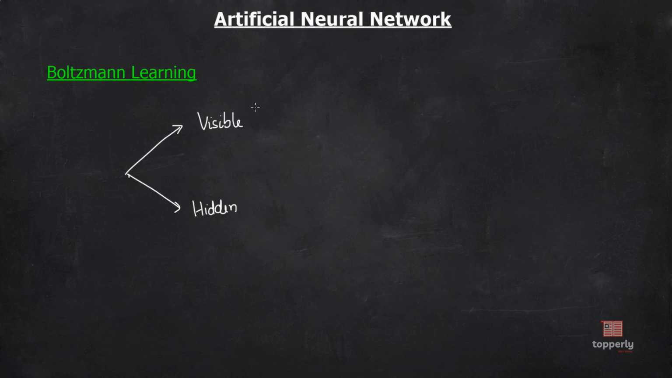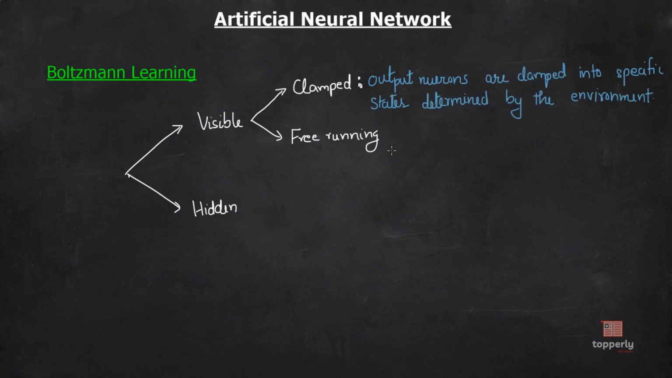Based on that, we can again classify the visible neurons into two categories, that is, clamped and free running. In the case of clamped, the output neurons are clamped into specific states determined by the environment, while in the case of free running, all the neurons are allowed to operate freely. Now, when it comes to hidden neurons, the question of clamping doesn't exist. Why? Because the hidden neurons don't take part in the outputs. Therefore, they are always in free running conditions.